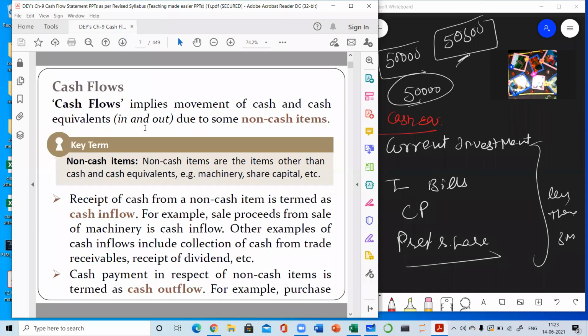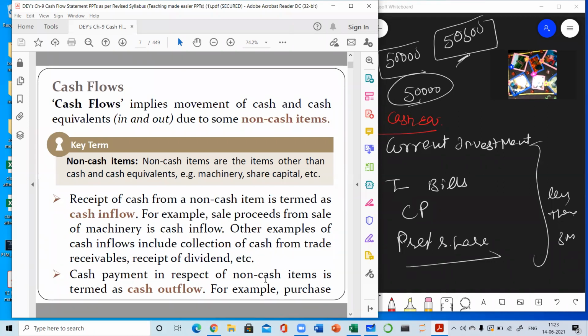Cash flows. Next important term is here. I am telling you all the important terms which you are going to use in this chapter. Terminology of this chapter, I can say this. And all these are one marker questions also. Cash flows. Cash flows means movement of cash and cash equivalents in and out due to some non-cash items. So receipt of cash flows from a cash item is termed as cash inflow. I have already told you. And payment of cash item is known as cash outflow.